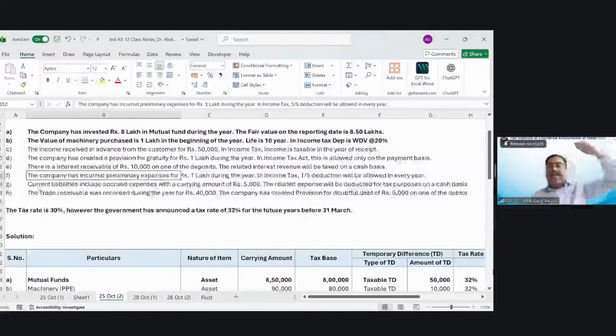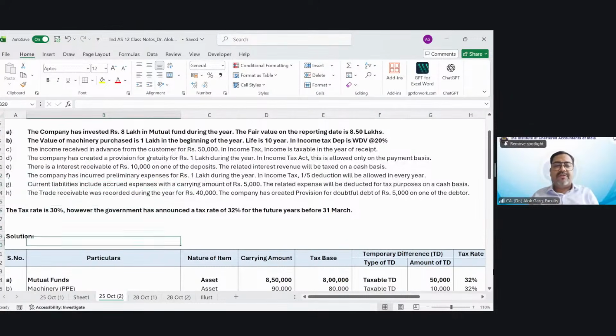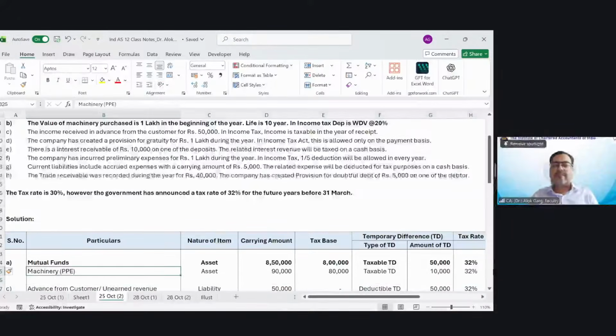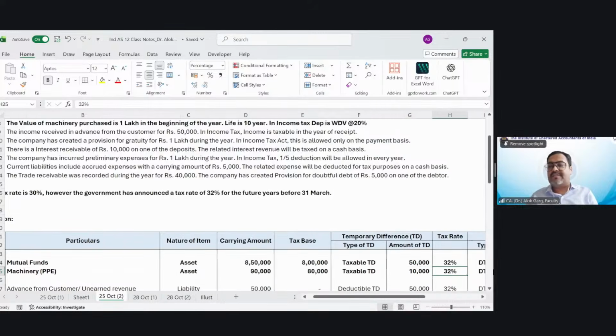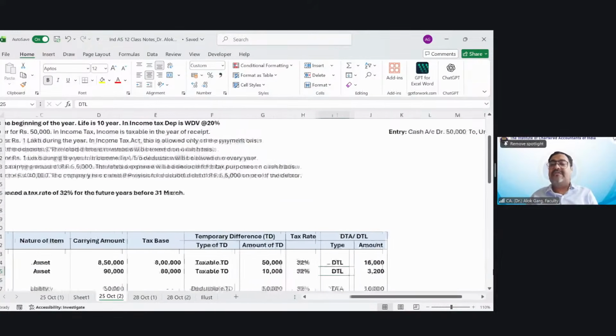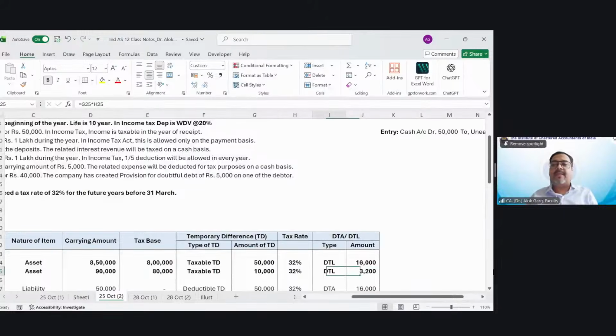So my carrying amount in the books is 90,000. My tax base is 80,000. It means I need to reduce my asset. If I need to reduce my asset, it means I need to create a liability, so it is a taxable temporary difference. Machinery is an asset. Carrying amount is 90,000. Tax base is 80,000. Temporary difference is 10,000. Tax rate is 32%. And it will create a DTL of 3,200.